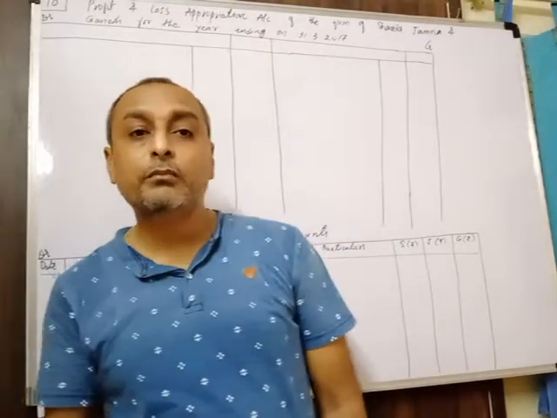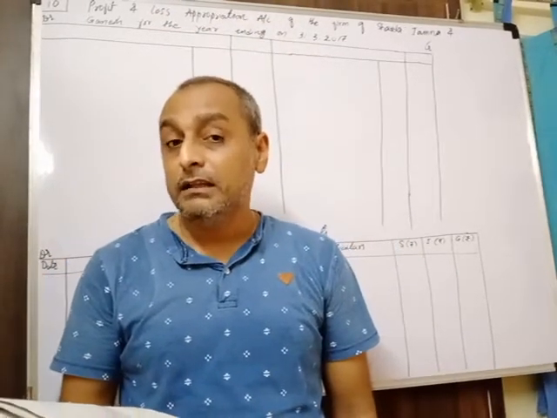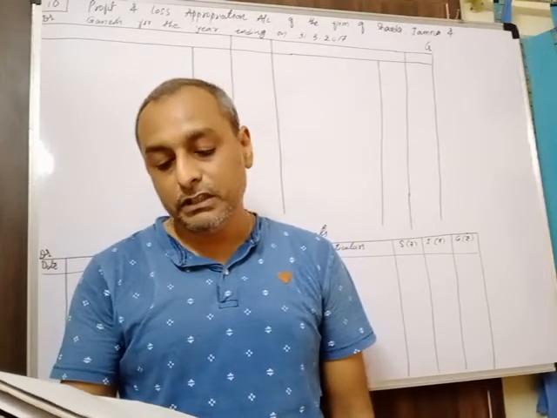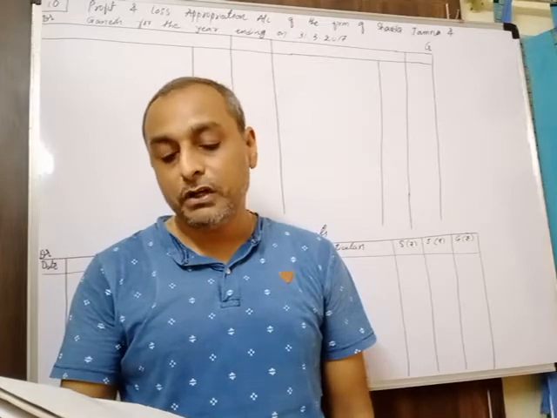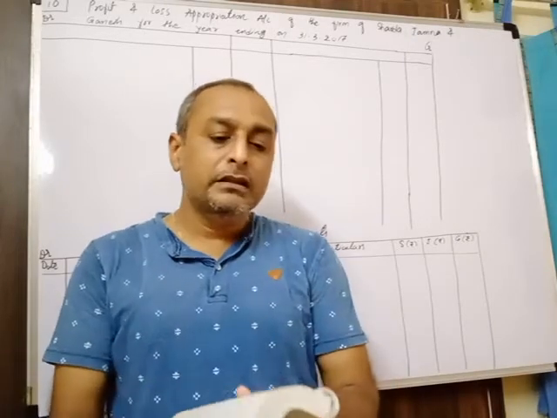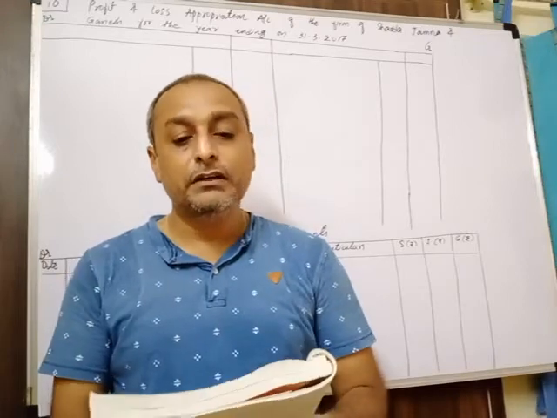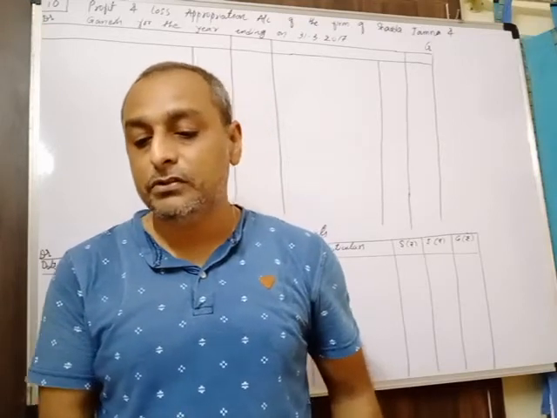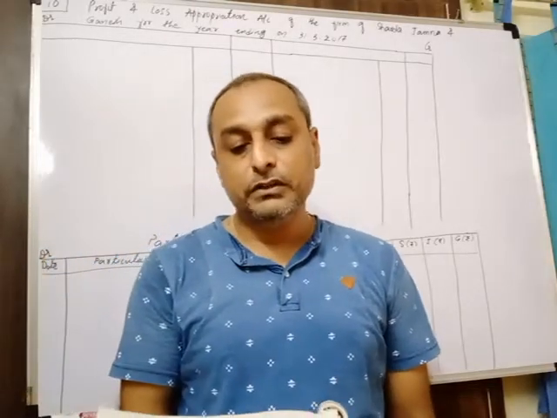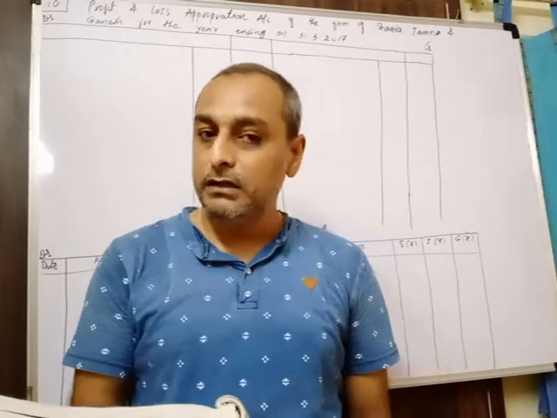So for the distribution of profit, they have given that you have to make 2 parts in the profit: half profit in equal proportion and the remaining half in the proportion of opening capital. That we'll find out. Then it is given that on 31/12/16 Ganesh has withdrawn rupees 6,000 from the firm for his personal use. So that is called drawings of partner Ganesh.